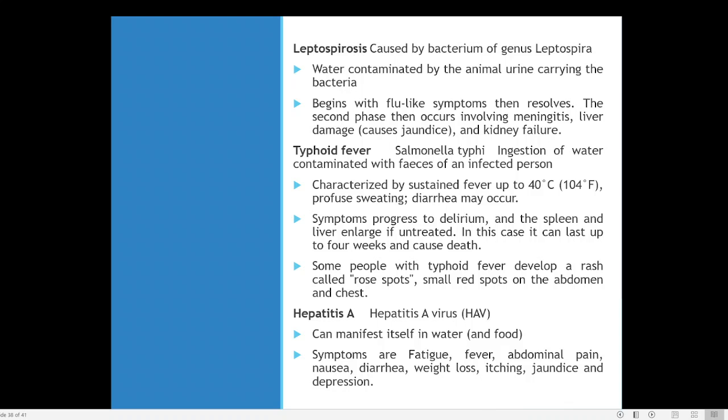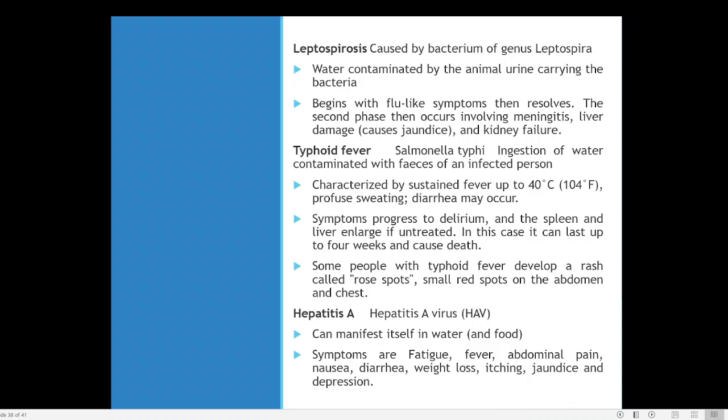Then the symptoms can progress into delirium. Delirium means your brain is affected because of high fever, so the person may be showing some kind of madness. That is why delirium. Then the spleen and liver may become enlarged. It can last up to 4 weeks and sometimes cause death. So typhoid is also dangerous, but we have to take proper medication. Only with the help of proper medication can typhoid fever be controlled.